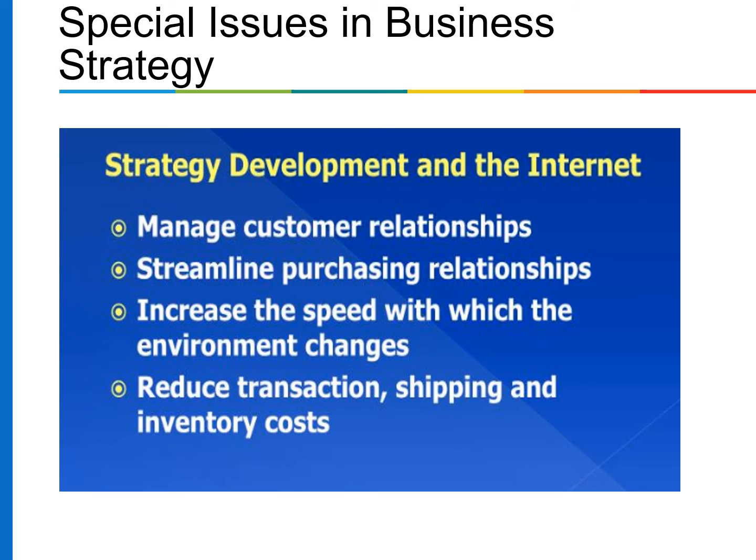Special issues in business strategy. The next one is strategy development and the internet. The internet can be used to do several things that are to factor into the strategist's thinking. It can increase the speed with which the environment changes. It can reduce transaction costs, shipping costs, information costs, and inventory costs. It can increase the level of information available to customers and competitors. It can increase the capability to create an offering that is seamlessly pieced together from several partners' offerings, particularly when a website is the principal delivery mechanism for the offering.